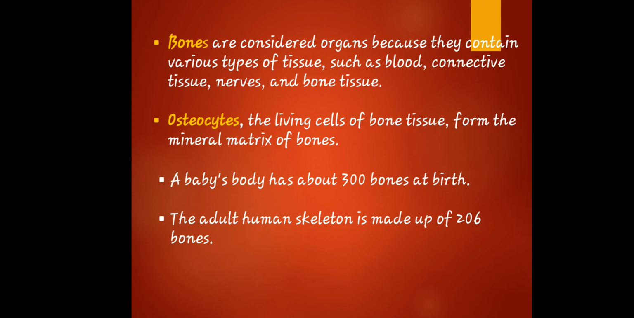The explanation is that babies have more bones than adults because as they grow up, some of the bones fuse together to form one bone. So that is why a baby's body has 300 bones at birth, and in the adult human skeleton we have 206. As the babies grow, the bones fuse, and that's why from 300 bones, it becomes 206 bones in the adult human skeleton.